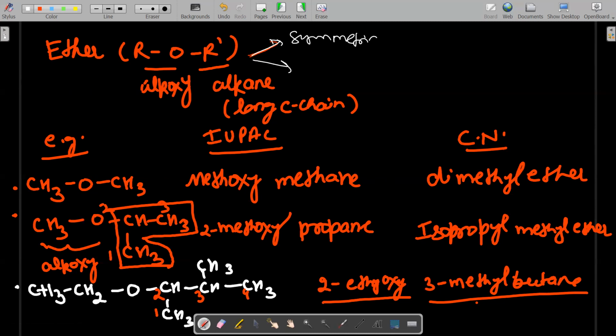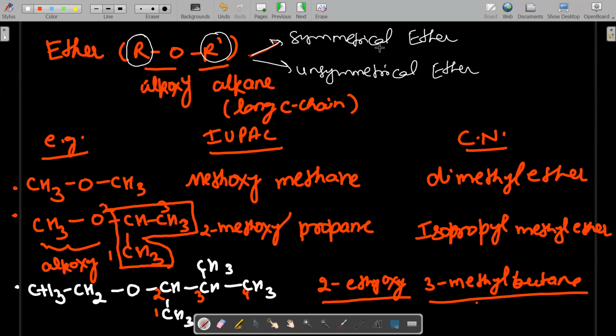So simply we can say the ether is classified into two types: symmetrical ether and unsymmetrical ether. What is the meaning of symmetrical ether? If both are similar, meaning R and R dash are equal, that is called symmetrical ether. But if R and R dash are not similar, they are different, then it is called unsymmetrical ether.